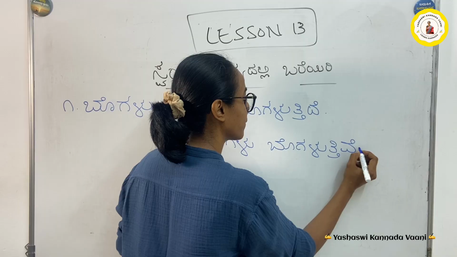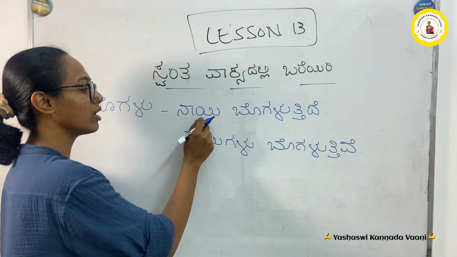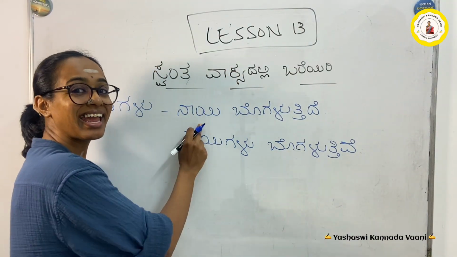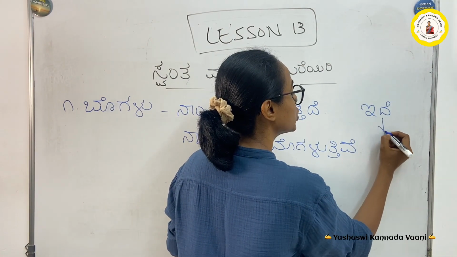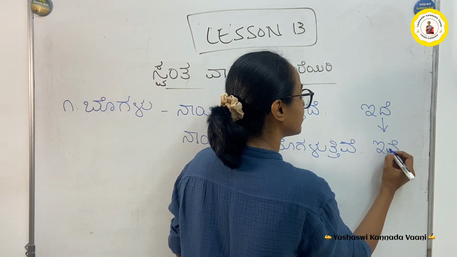Bogaluttive. So this is what we call singular and plural, alva? Ekavachana, bahuvachana.